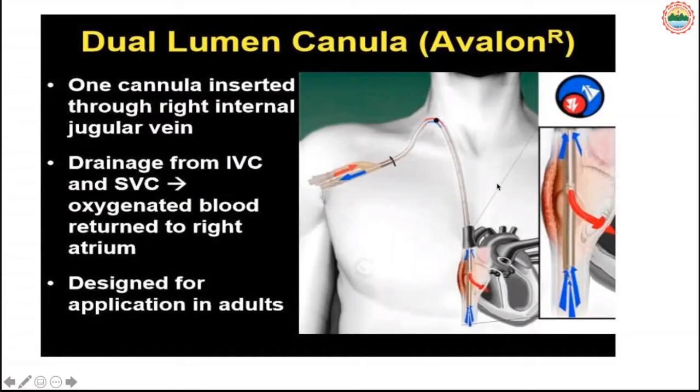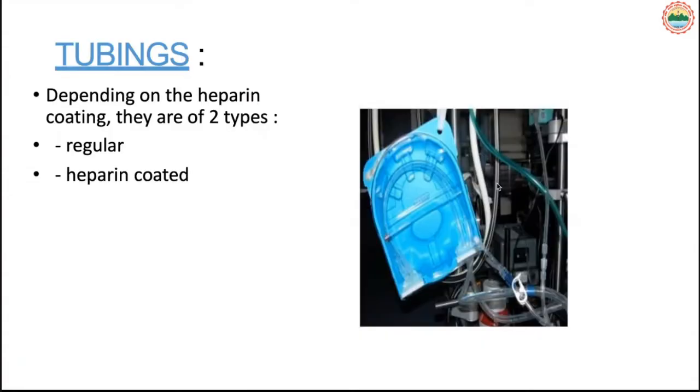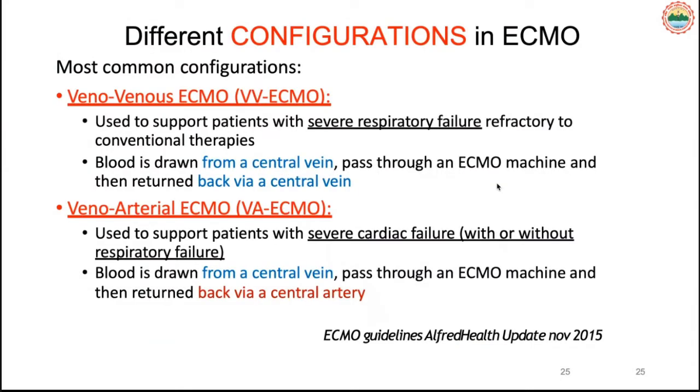This is the most commonly used dual lumen cannula, placed either in the subclavian or in the internal jugular vein. The tubing is either regular or heparinized. If it is regular, then we have to use heparin in the solution. Otherwise, they are sometimes coated with heparin to prevent clotting. The types of ECMO that I told you about are veno-venous or veno-arterial, or sometimes arterio-arterial ECMO.